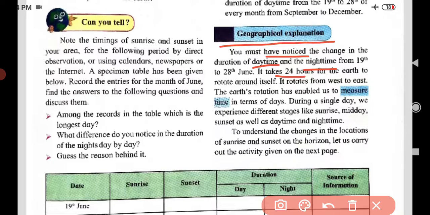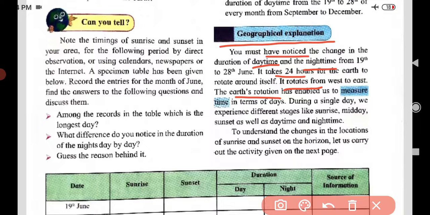It rotates from west to east. That, dear student, we have learned in the previous classes also. Earth rotates around itself from which side to which side? West side to east side. The Earth's rotation has enabled us to measure time in terms of day.